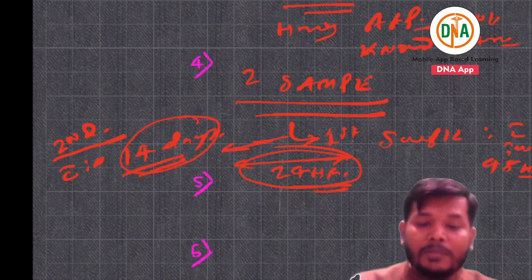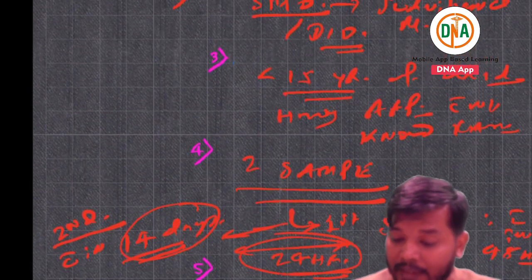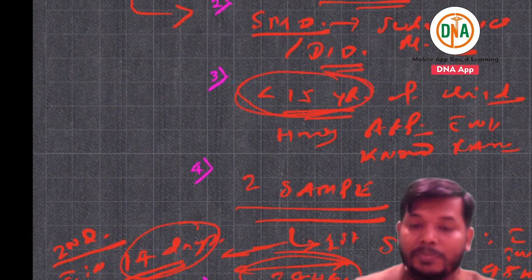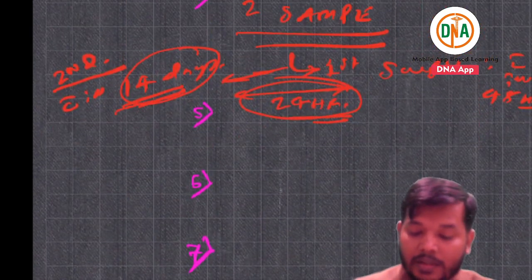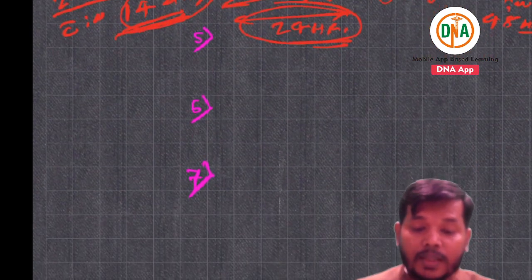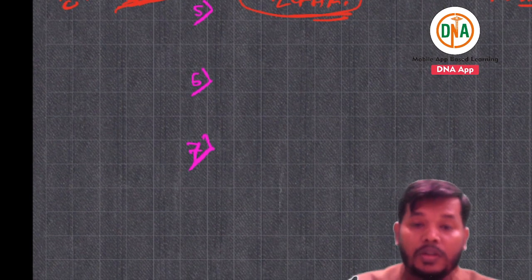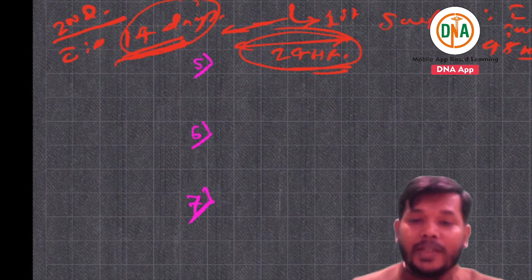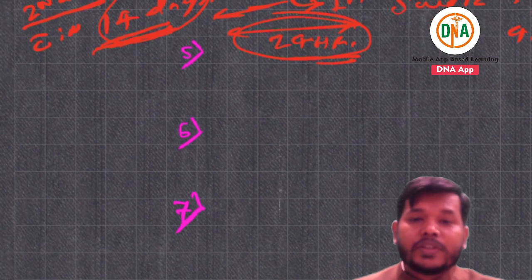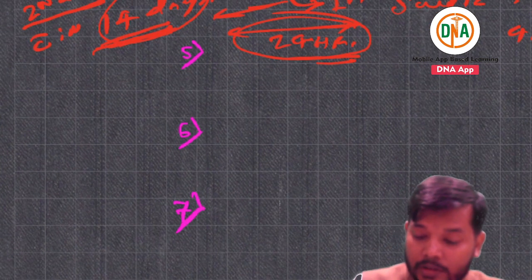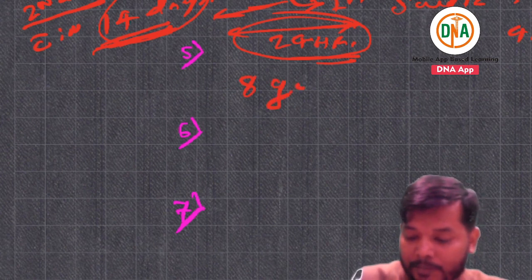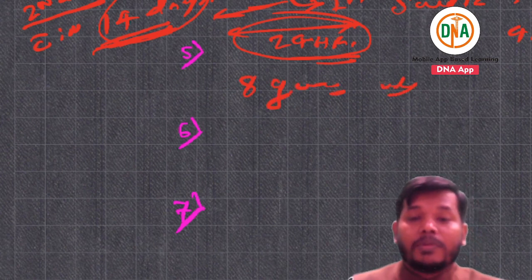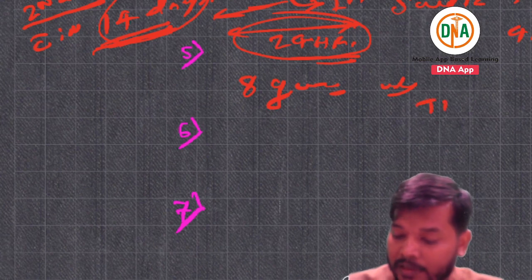And what are the limits for AFP surveillance? Age is less than 15 years, but days is within 14 days. They can ask you, if you have collected the stool sample, how will you know the adequacy of this sample? It should be 8 grams. How will you measure that? This is basically a thumb size.